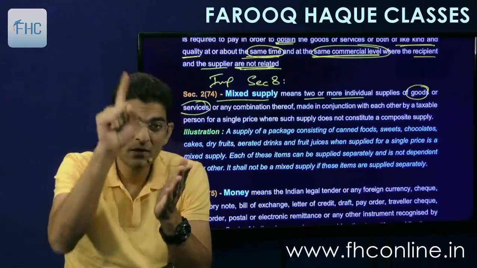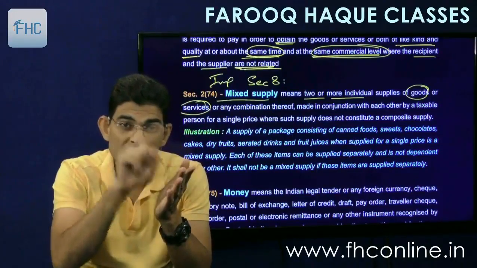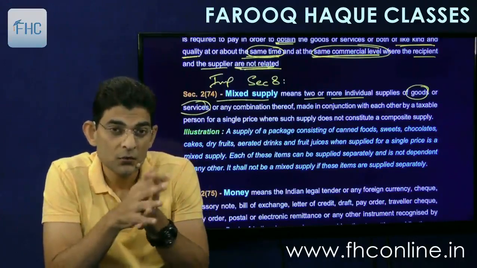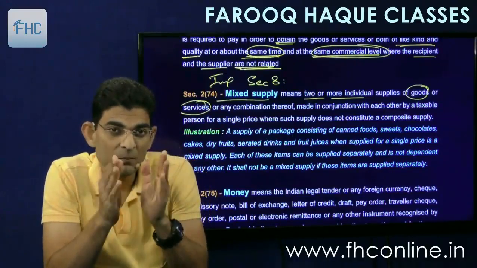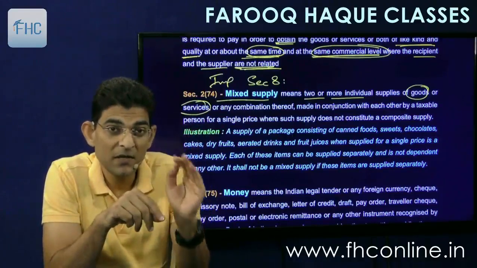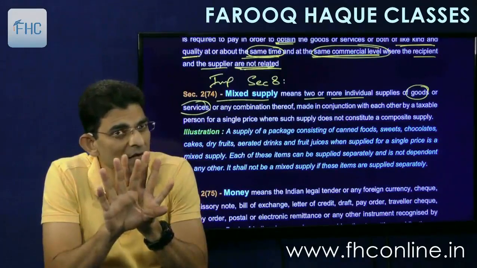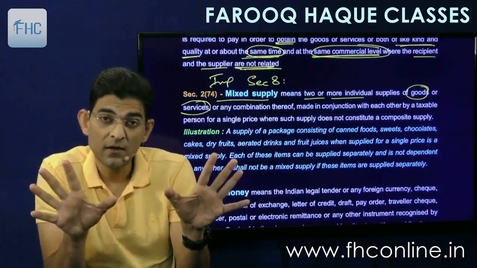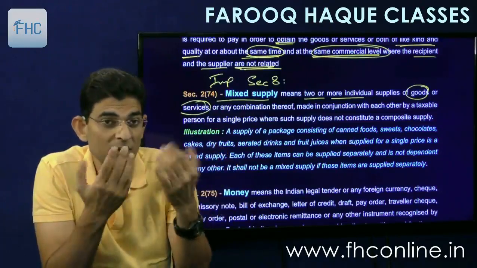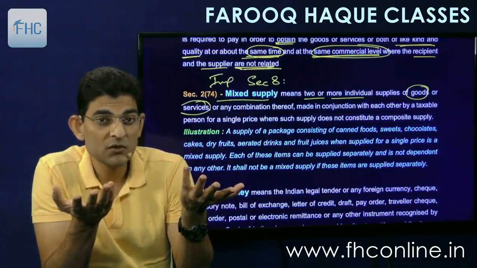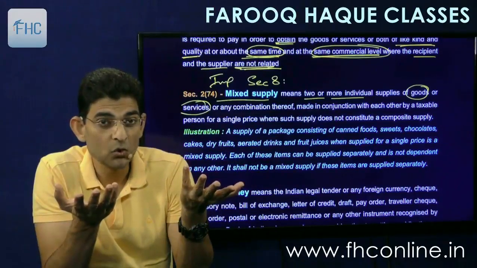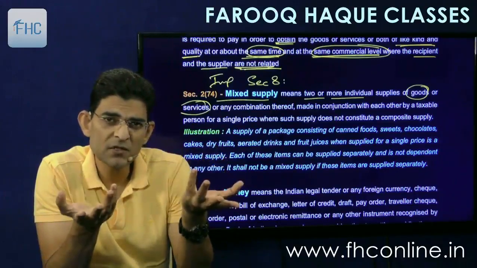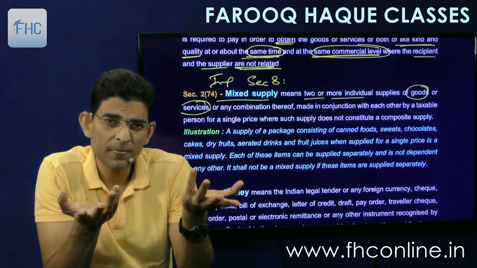Each item: item A 2,000 rupees, item B 600 rupees, item C 400 rupees, item D, and so forth. So when the amounts are mentioned separately for each item in the invoice, then it is an independent sale. And you can find out the rate of tax applicable to each such good, each such service, and apply. So you can calculate GST separately for each item.